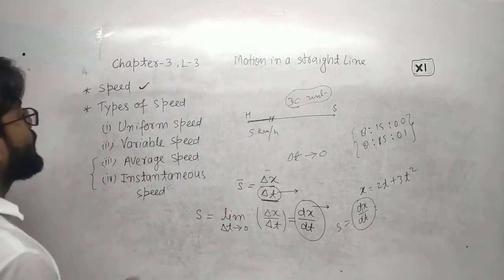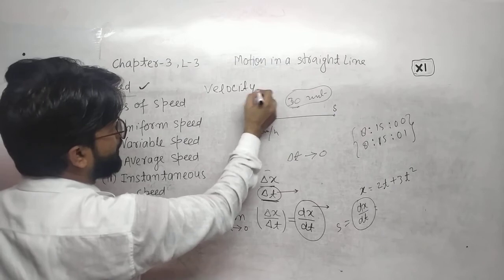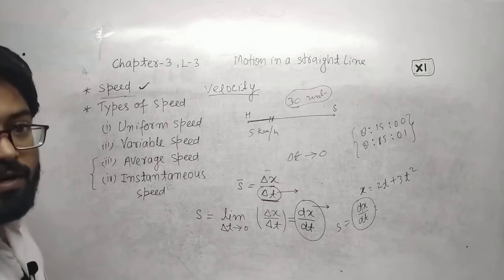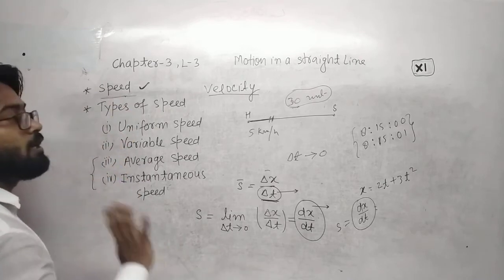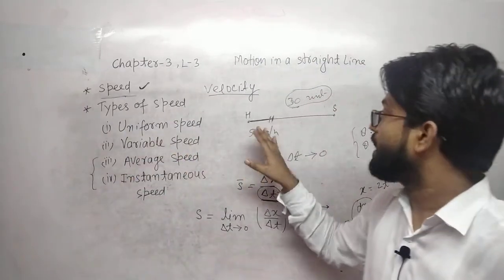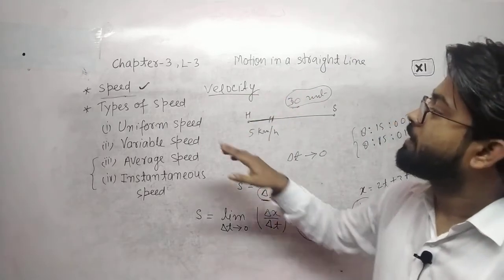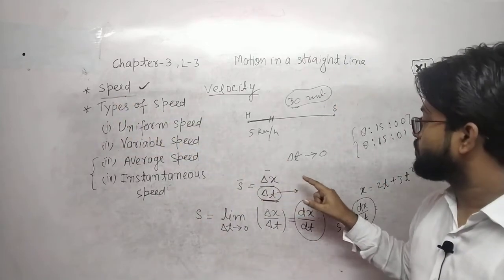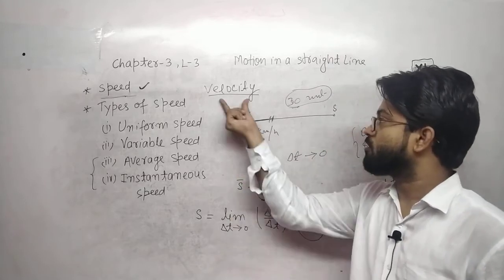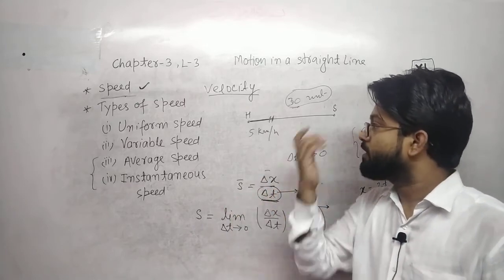velocity. Very simple. What is the basic difference between speed and velocity? Speed is a scalar quantity, means it has only a value, no direction. But velocity has magnitude as well as direction. Speed is the rate of change of distance with respect to time. But velocity is the rate of change of displacement with respect to time.